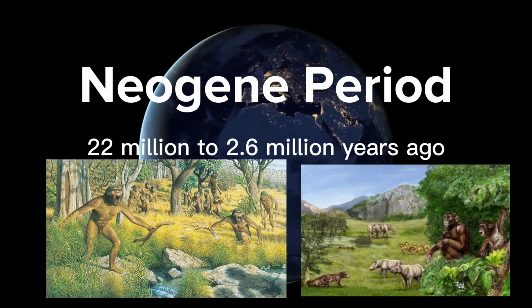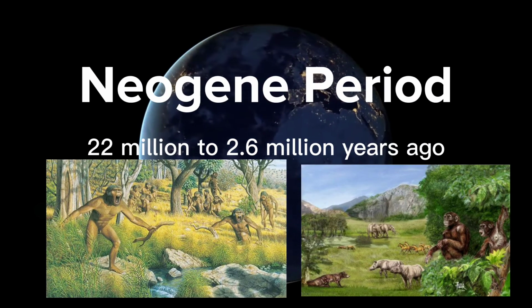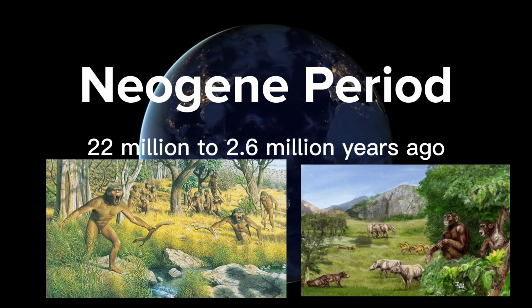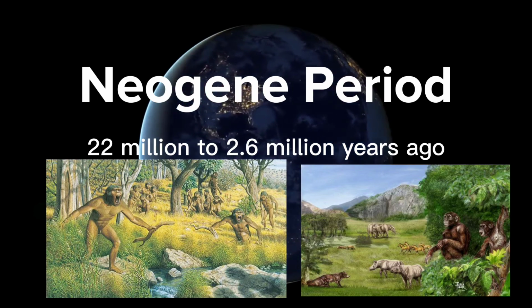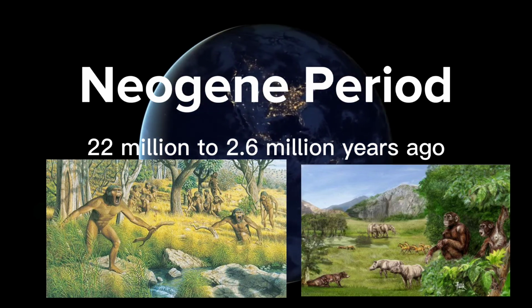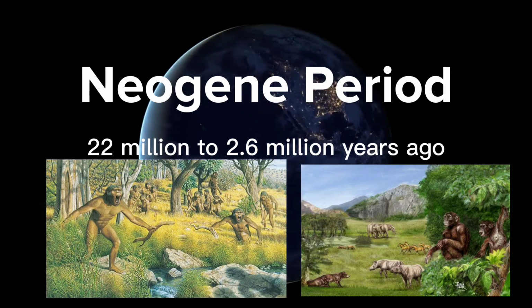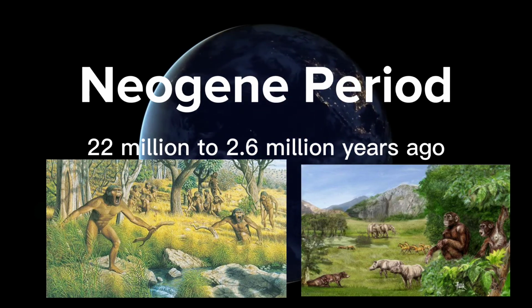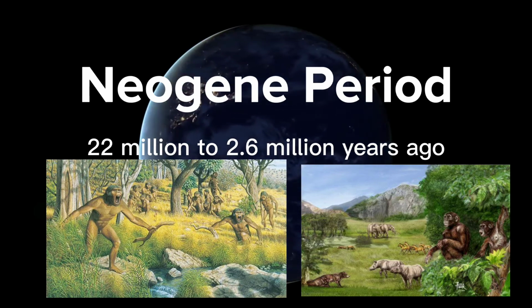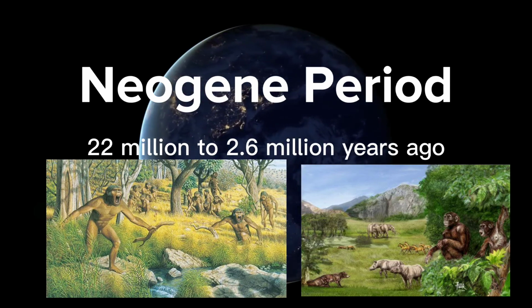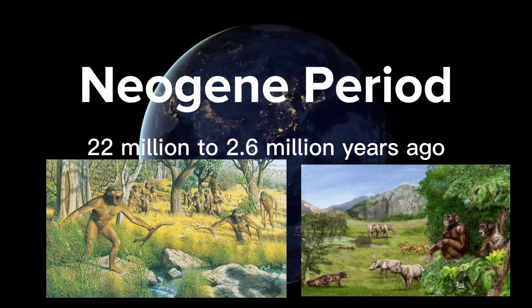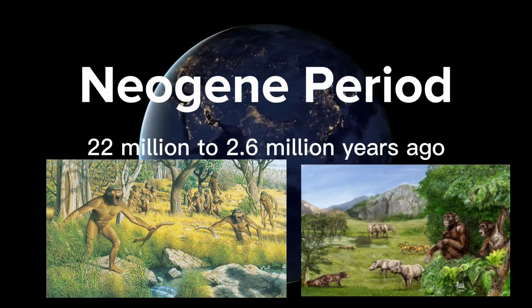Next is the Neogene period, which happened 23 million to 2.6 million years ago. This period includes the Miocene and Pliocene epochs. The Neogene period gave rise to early primates, including early humans. Bovids, including cattle, sheep, goats, antelopes, and gazelles, flourished in this period.